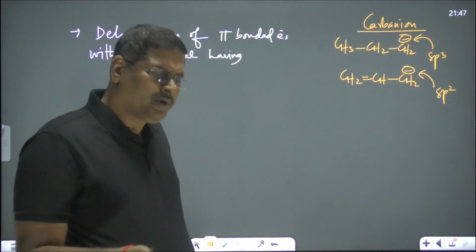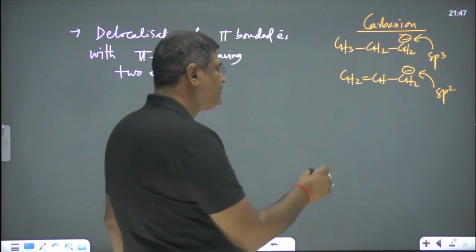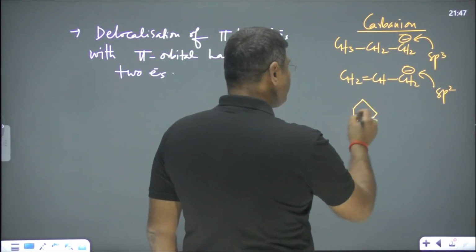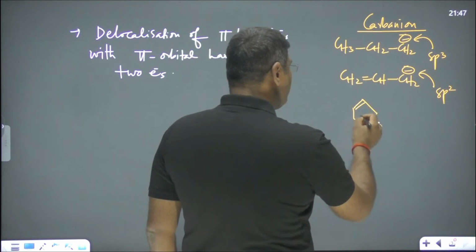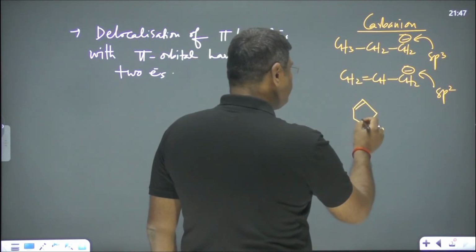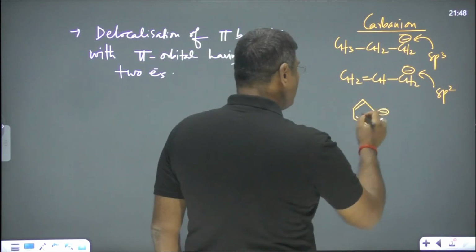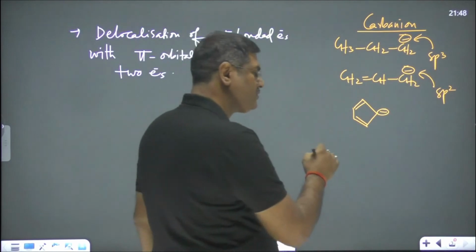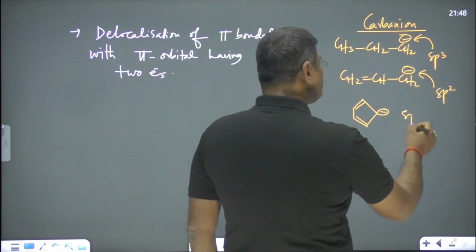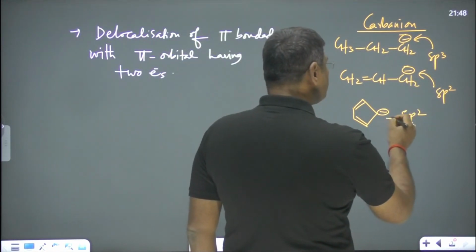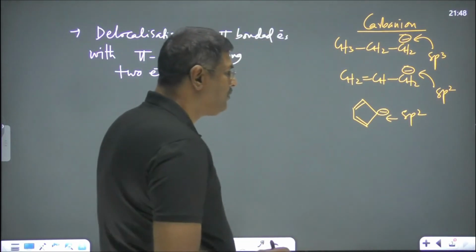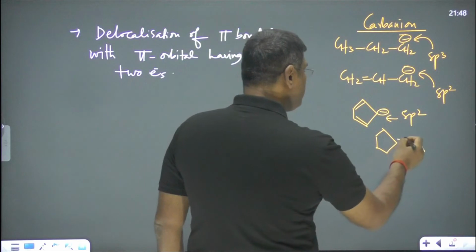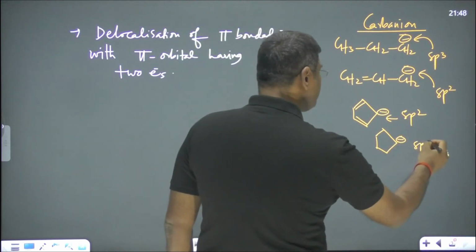Many places we have. Here you see, what is the hybridization of this carbon atom? Where their negative charge? This one is sp2. sp2 hybridization. But if you write like this, their negative charge, this one is sp3.